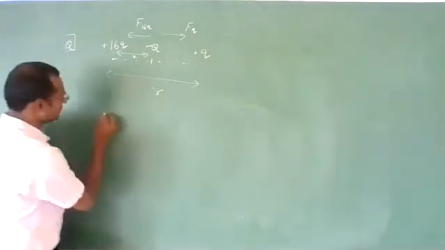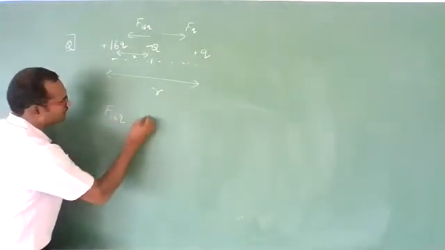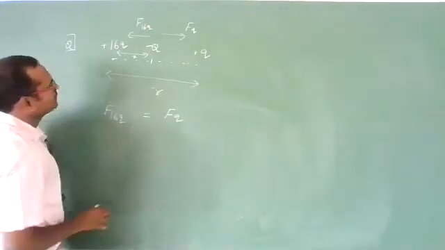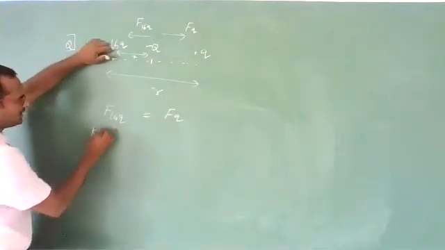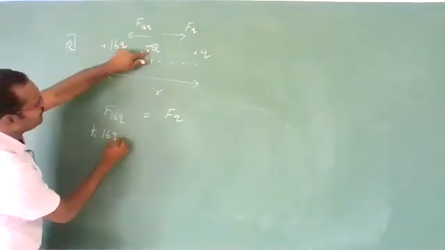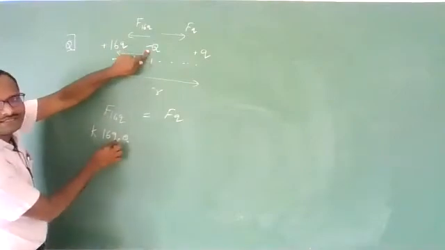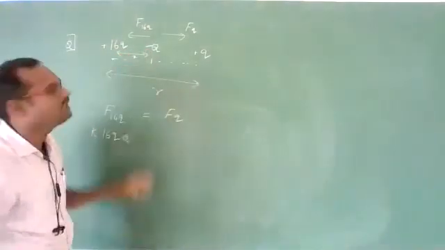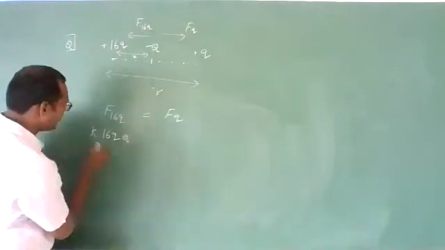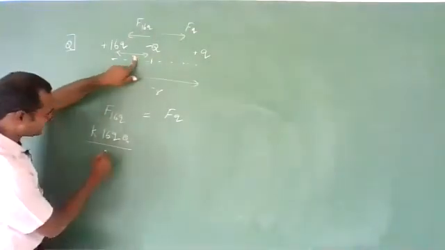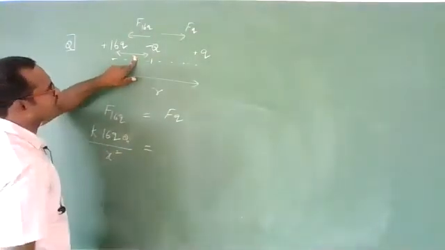So force due to 16Q should be equal to force due to Q. Force due to 16Q is K 16Q into capital Q. Don't take the minus sign here. Magnitude only I am taking. Direction is already shown here. Divided by the distance between these two, x square, should be equal to